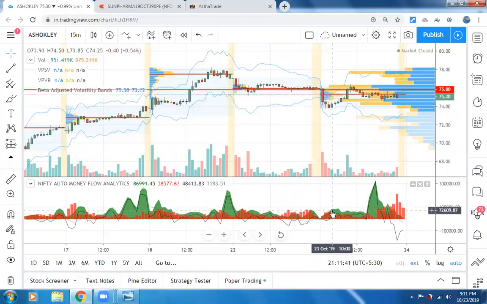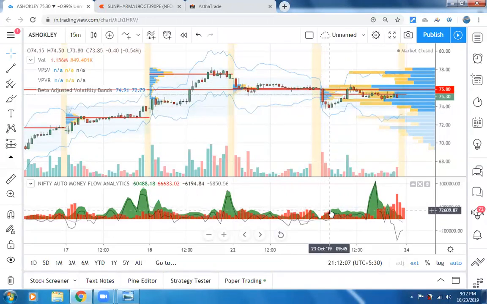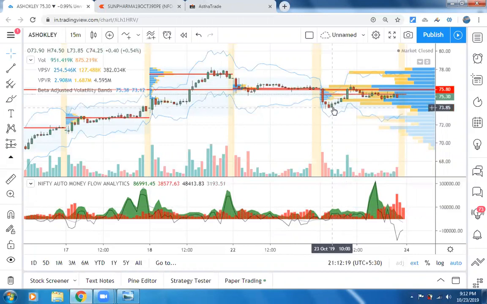Now, friends, when you see in the morning, Ashok Leyland opened flat and it had a pretty bad drop. Many people think that it might fall down, thinking that it will break a trend line or something, but it didn't fall. And if you have seen it, friends, the cash inflow was there in this particular sector. On the whole, the auto sector attracted some cash inflow, and withdrawals are also pretty less. So that ensured you capture a proper reversal.